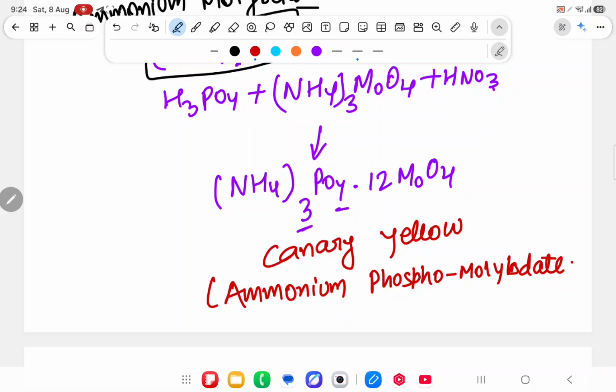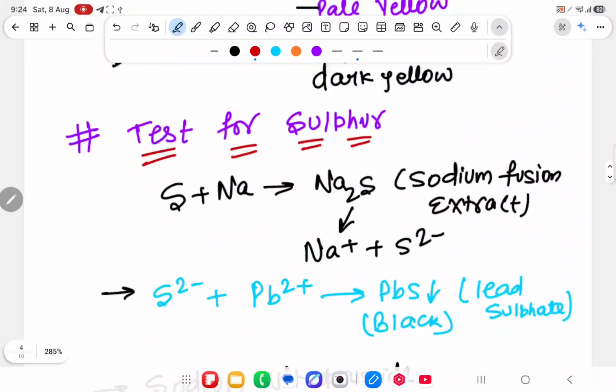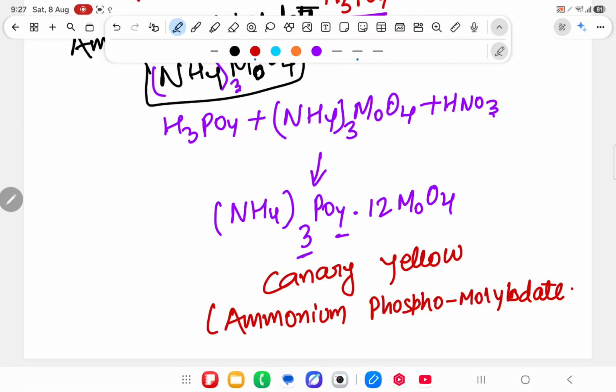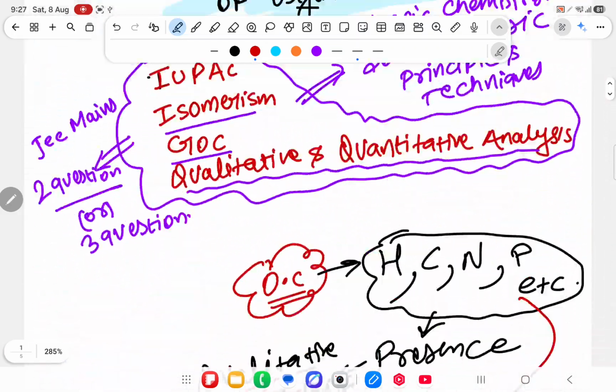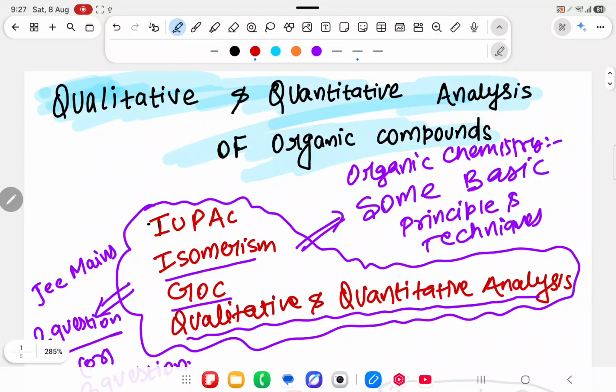Now, I will continue this whole video in one shot. If you have to see it up to this point, watch up to here and try to understand it two to three times. Now I am going to start quantitative analysis, but I am thinking that half an hour is done. First you will watch this qualitative analysis. This topic is qualitative analysis only, not quantitative. Okay? Now in the next video I will upload quantitative analysis. I don't want to make this video too long, you will get bored. Quantitative involves calculation, so I will do quantitative in the next video.